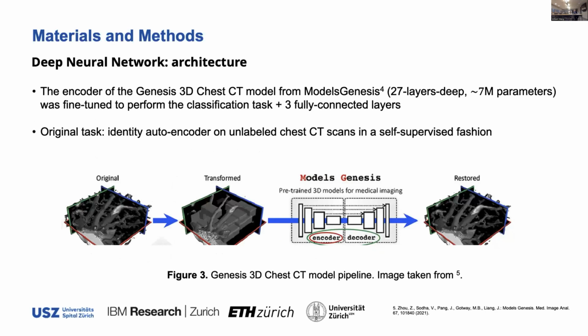So next, the architecture we employed is a publicly available 3D model. It's called Genesis 3D Chest CT model from Models Genesis. So initially, this is an autoencoder that was trained on unlabeled chest CT scans to perform an identity operation in a self-supervised fashion. So from this autoencoder, we took the encoder that was pre-trained and added 3 fully connected layers at the end.